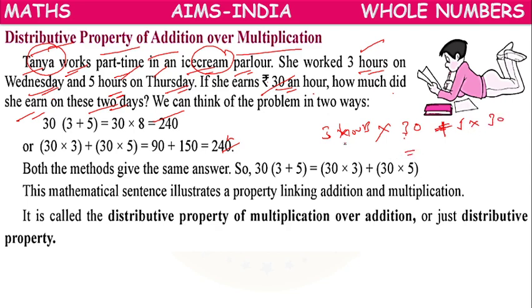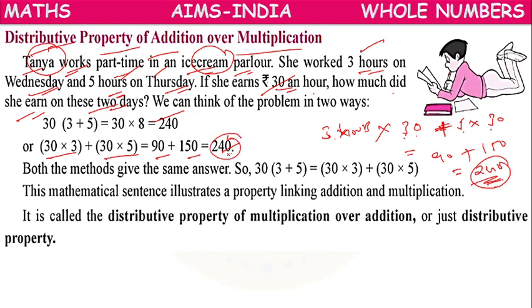On Wednesday 3 into 30 is 90 rupees, on Thursday 5 into 30 is 150 rupees, altogether 240 rupees she has earned in 2 days. We can do it in this way: 30 into 3, 30 into 5, 90 plus 150, 240.